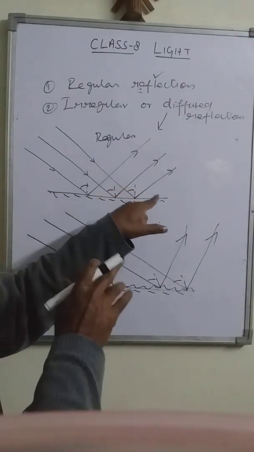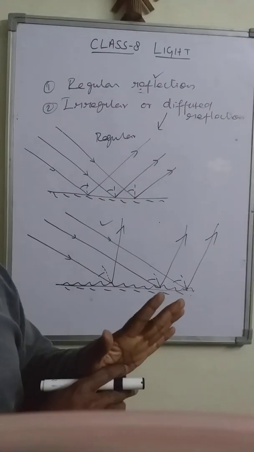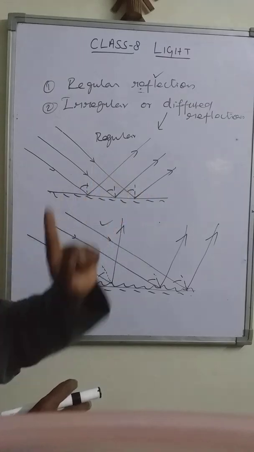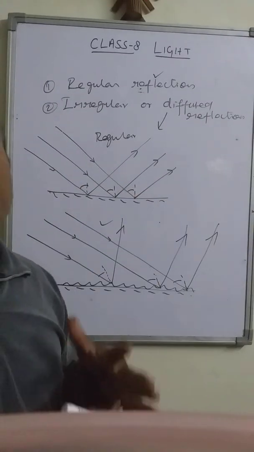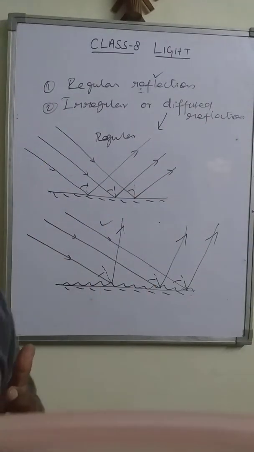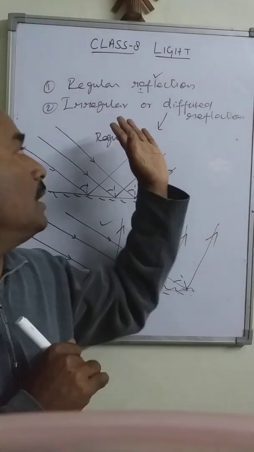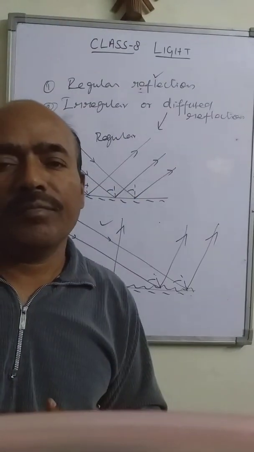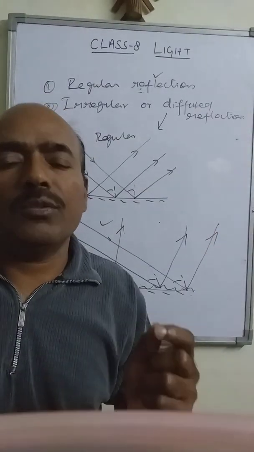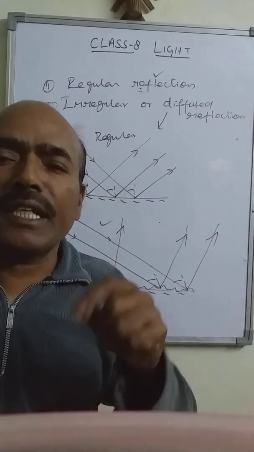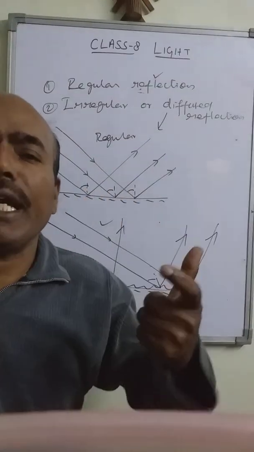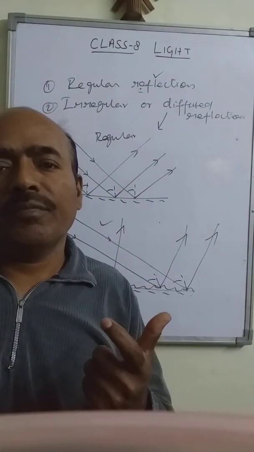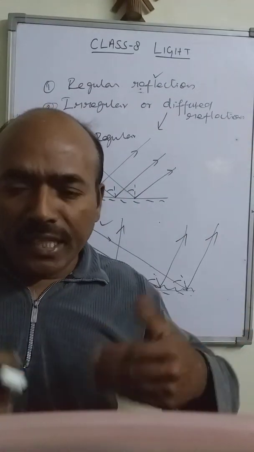Because on this surface also many scratches are made and it makes the reflection irregular. So we cannot see ourselves. So the image can be formed only by regular reflection. This is the basics of reflection and image formation by the plane mirror. We will continue with more in the next session.